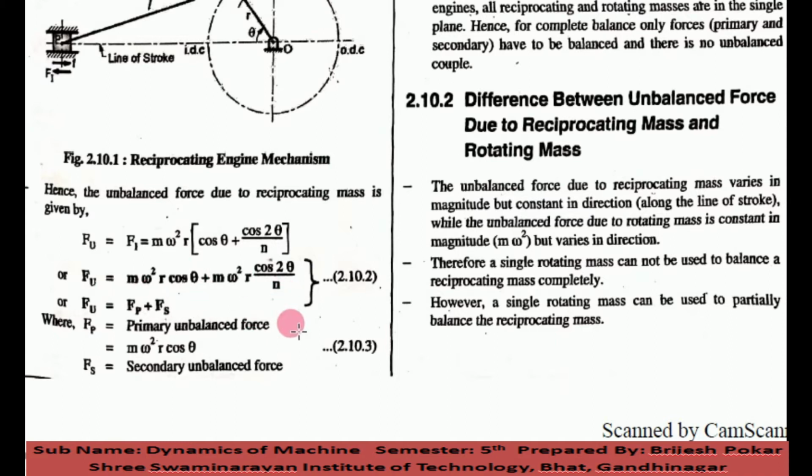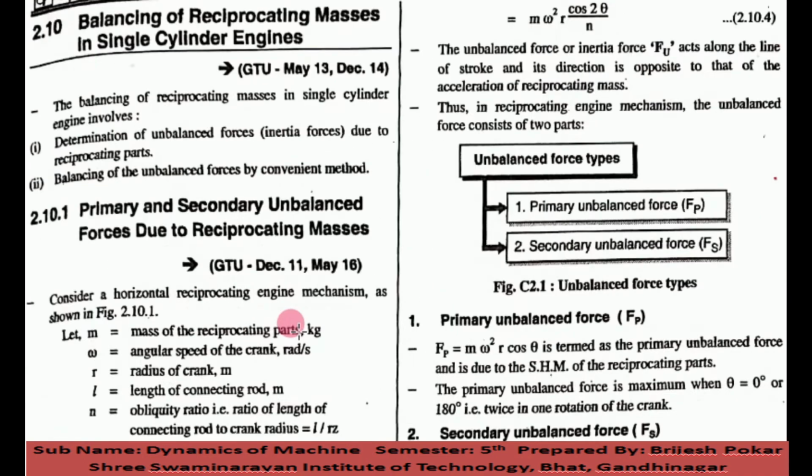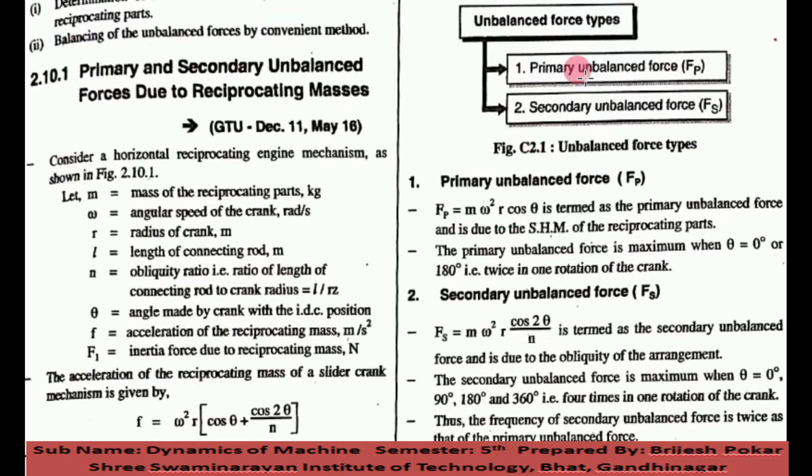Okay, now next thing, here you can see m omega square r cos 2 theta upon n. This is the secondary unbalanced force. Now the unbalanced force types, यानी कि यहाँ पे रिपीट किया है प्राइमरी अनबैलेंस फोर्स एंड सेकेंडरी अनबैलेंस फोर्स.